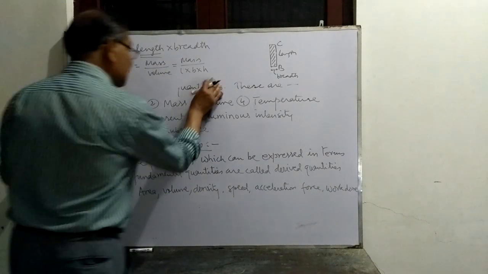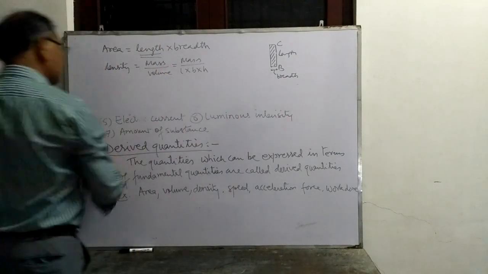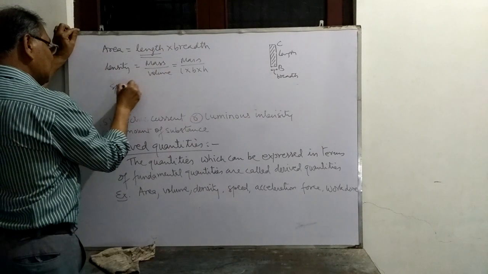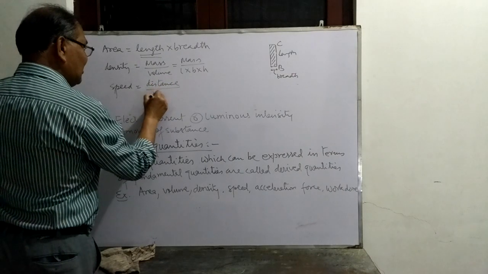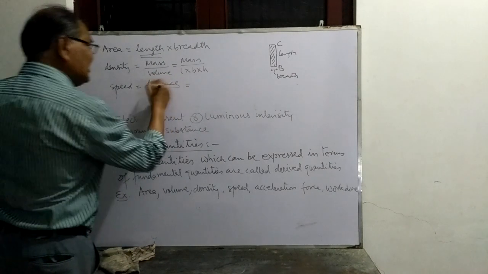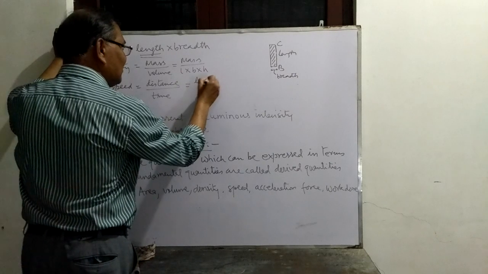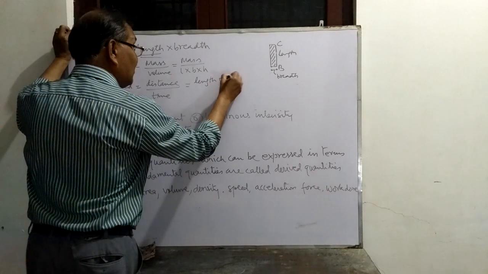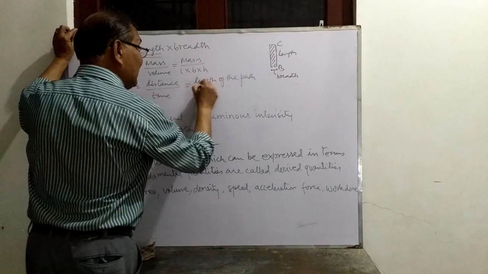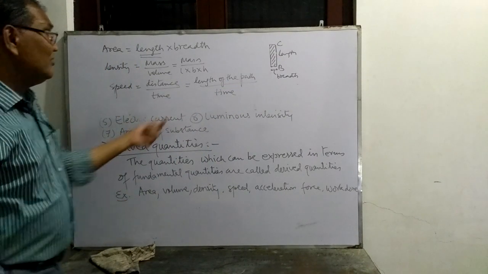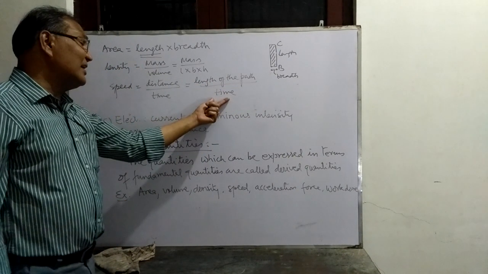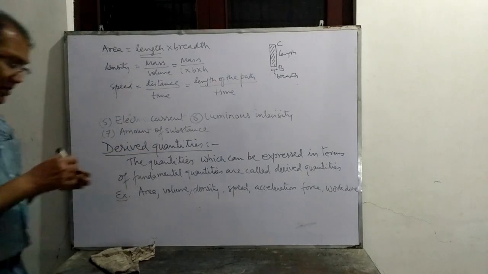And let's take another example, speed. Speed is distance upon time. Distance is length of the path divided by time. So speed depends on fundamental quantities length and time. So it is a derived quantity.